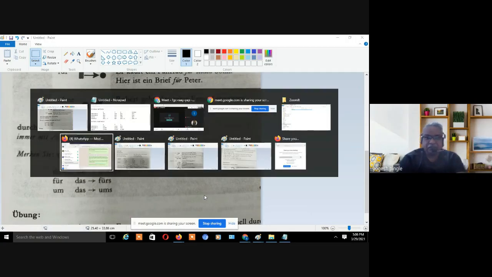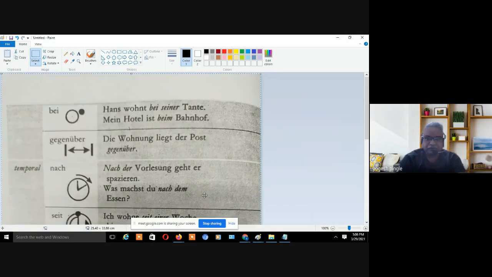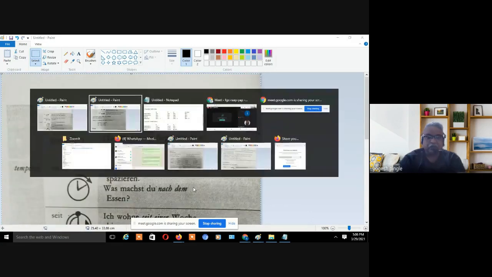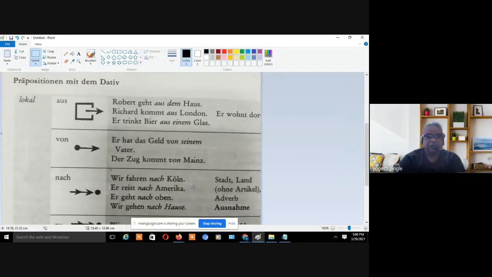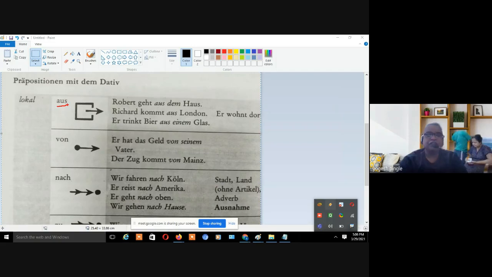Let's see the next one, that is the dative form. Let's see the dative form, yes, prepositions with dative. Here we go. So like "aus" means from, we know it. Ich komme aus Vasai, we did this earlier, right? So "aus" is a preposition, means from, right?